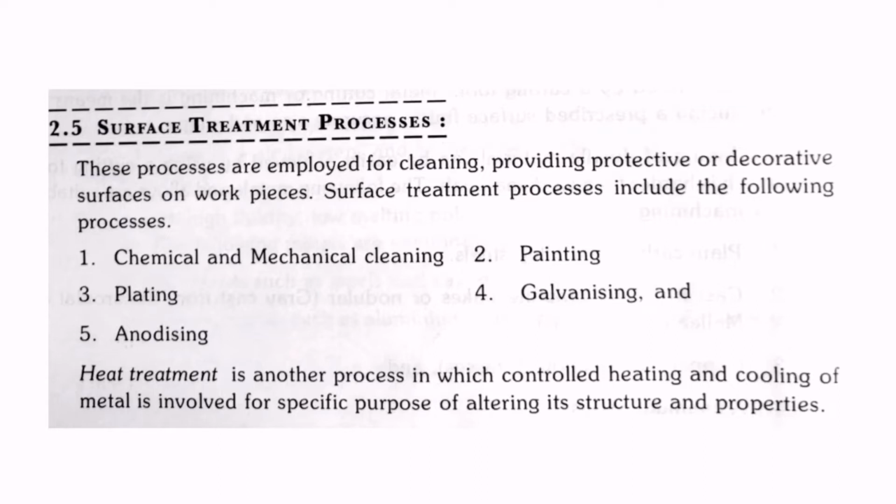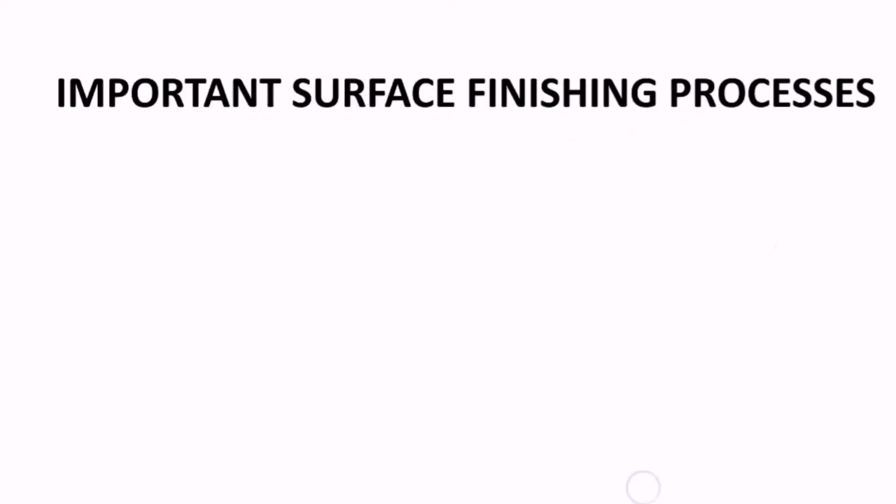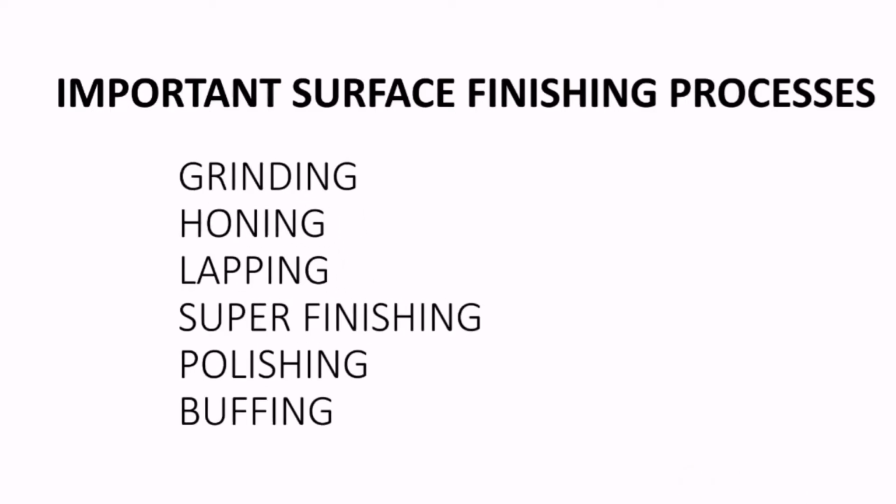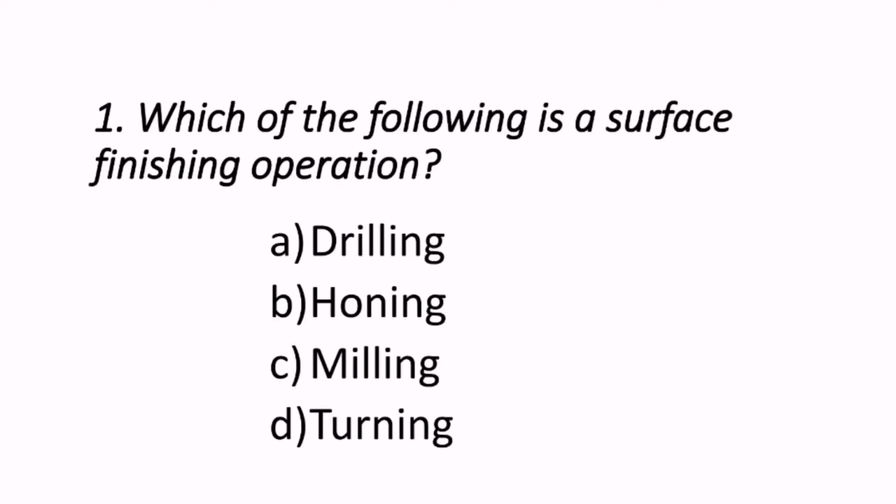There are different treatment processes like chemical and mechanical cleaning, painting, plating, galvanizing, anodizing. These are some of the examples of surface treatment processes. The important surface finishing processes are grinding, honing, lapping, super finishing, polishing, buffing. So let's get started with the first question.